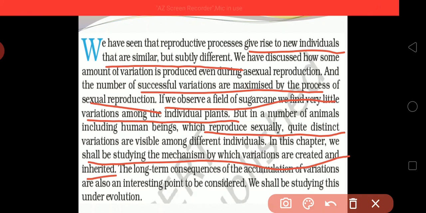The long term consequence of accumulation of variation is also an interesting point to be considered. There is a certain phenomenon due to which this can be seen, and that also we will study. We shall be studying this under evolution. Evolution means some change is seen.